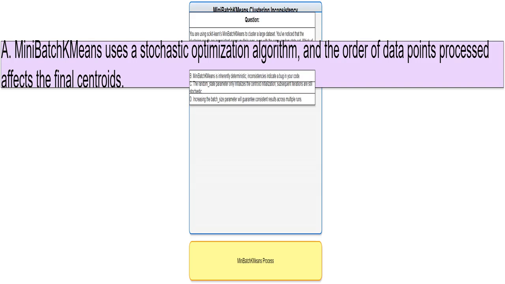MiniBatchKMeans works with small subsets of the data, mini-batches, at each step. The order in which these mini-batches are processed influences the final cluster centroids. Think of it like this: if you build a Lego castle piece by piece, the order you add the pieces matters, even if you use the same pieces each time. Each mini-batch is a piece, and their processing order affects the final result.